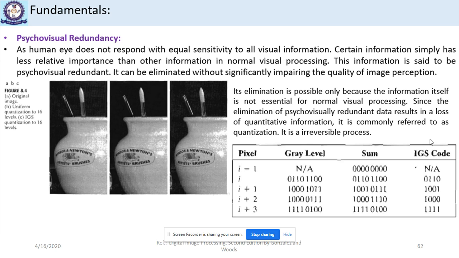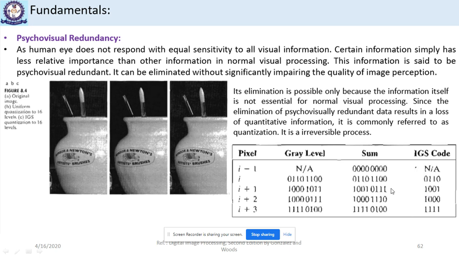For the first pixel, the gray level is taken, and first we convert the gray level into a sum, and from that sum we find the IGS code. So for the first pixel, the gray level is taken as the sum, and the MSB 4 bits are taken as the IGS code.